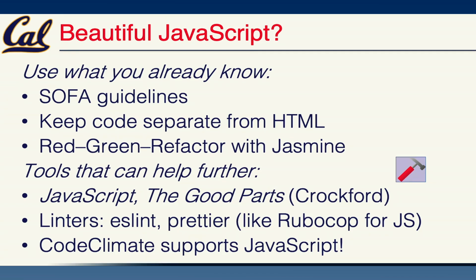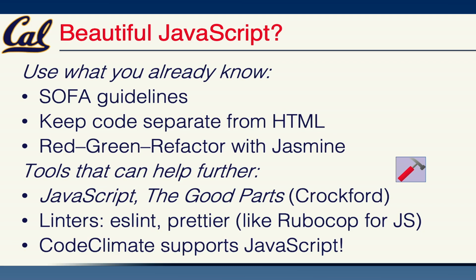Similarly to when we learned test-driven development, you can do red-green refactoring with Jasmine. That'll be coming up in the next couple modules. There's a really good book called JavaScript, The Good Parts. It's sort of old at this point in terms of the specific bits of JavaScript that it uses, but it really just gives you a sense for what does writing clean JavaScript look like, despite the fact that HTML is a very declarative sort of language for building a web application. You can write very nice and very functionally oriented JavaScript that interacts with the web page.